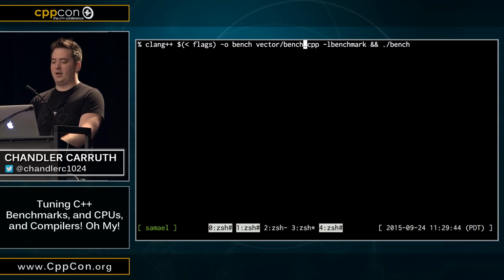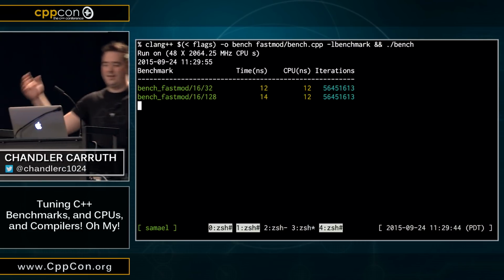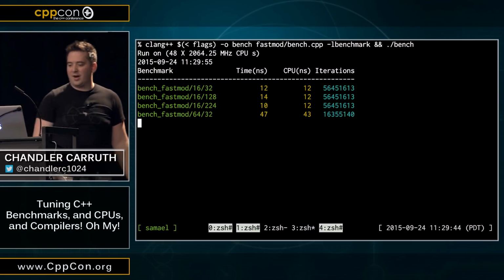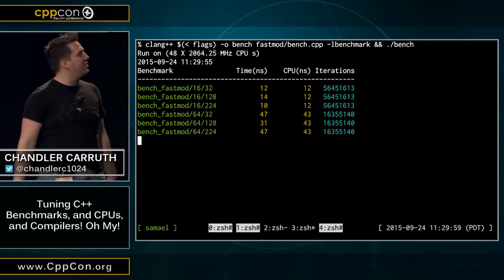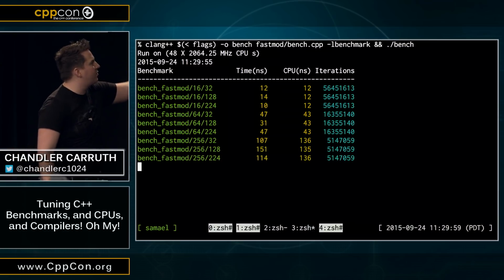Any predictions what's going to happen here? Who thinks this is going to even compile? Hey, look, it compiles, it even runs. Cool. All right. So that's pretty nice, right? It's doing its thing, it's running, it's benchmarking.